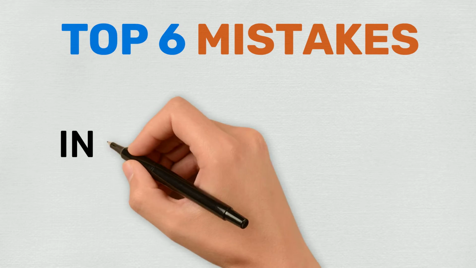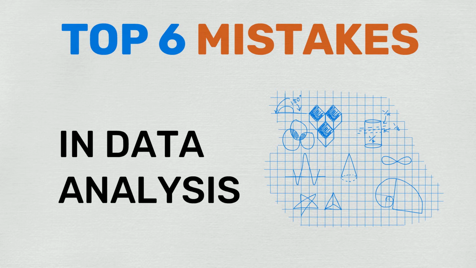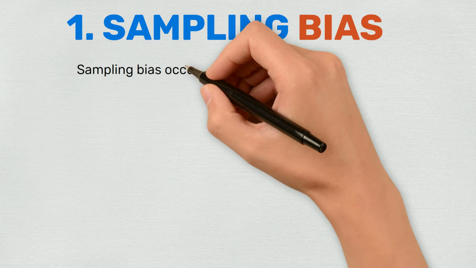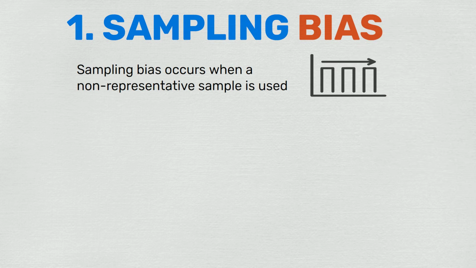There are a lot of data analysis mistakes that we regularly encounter in data management. Let's digest the top 6 common mistakes. The first one is sampling bias. Sampling bias occurs when a non-representative sample is used in the data set.